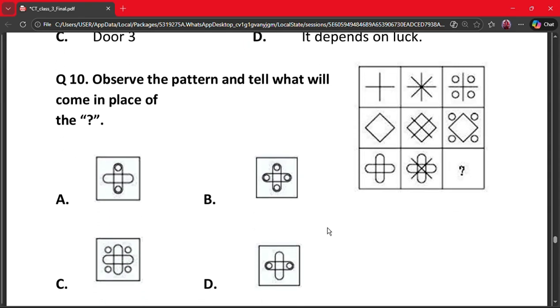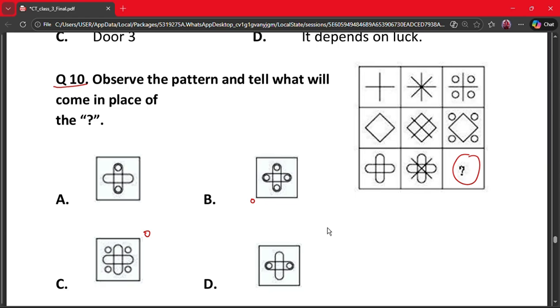The next question is question 10. Observe the pattern and tell what will come in the place of the question mark. So this is our question mark. Sorry. So let's look at the pattern. The 4 circles, and so the 4 circles will come. So these 2 might be the options, and then it is a turn cross.